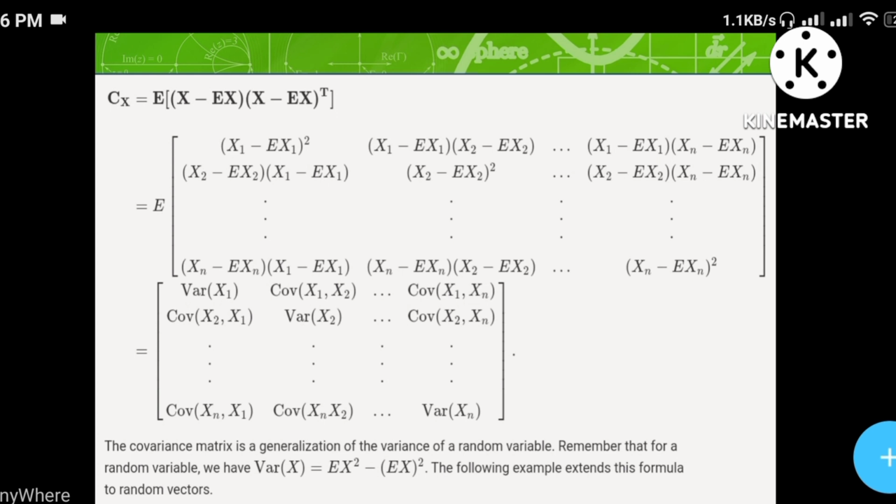Here in the slide, C of x is equal to E of the whole bracket x minus E of x multiplied with x minus E of x whole transpose. Just here what we did is we subtracted E of x from x and took the transpose of the matrix. See here, C of x.